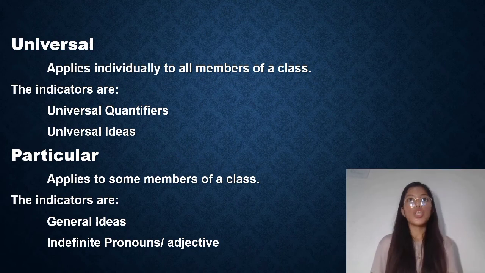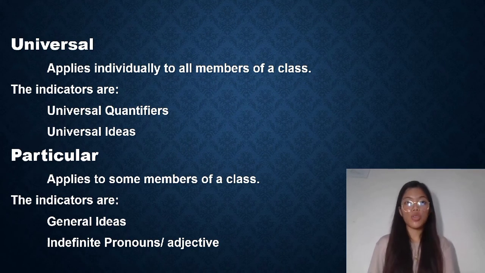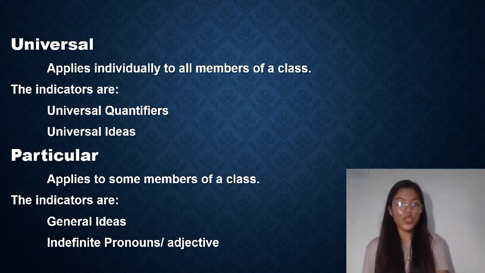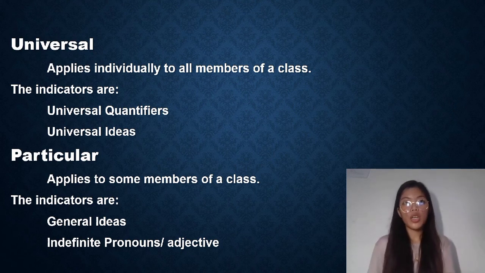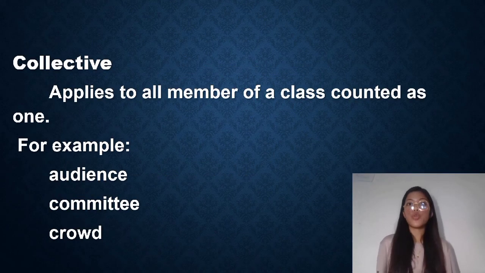Second, universal. Universal refers to all individuals signified by the term. The indicators are universal quantifiers, for example, all, everyone, universal ideas, for example, car, applicable to SUV, sedan, Fortuner, and many more. Third, we have particular. Particular refers to an indefinite part of a whole. The indicators are general ideas, for example, men are stronger than women. Indefinite pronouns or adjectives, for example, some, few, and several. Lastly, collective. Collective refers to a group of individuals considered as a single unit. For example, audience, committee, and crowd.